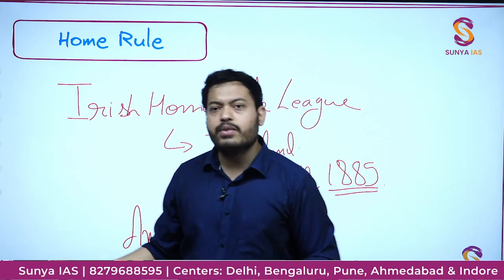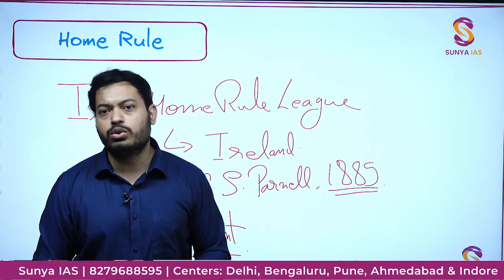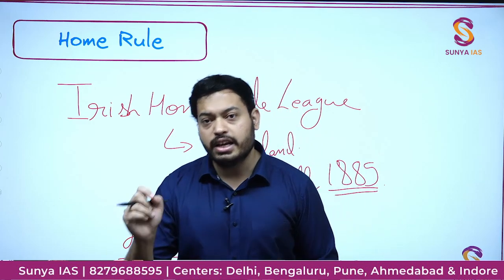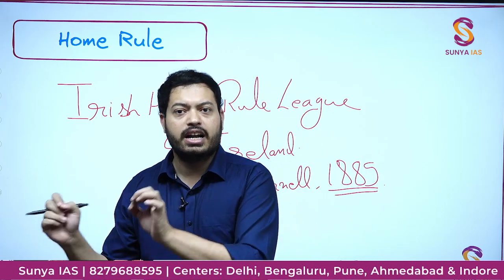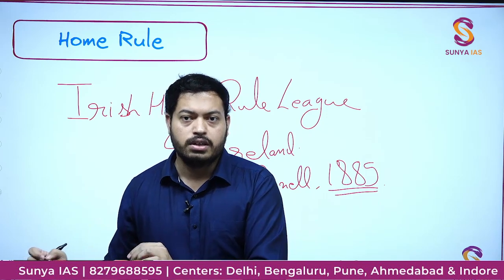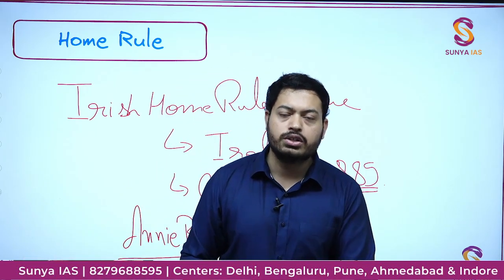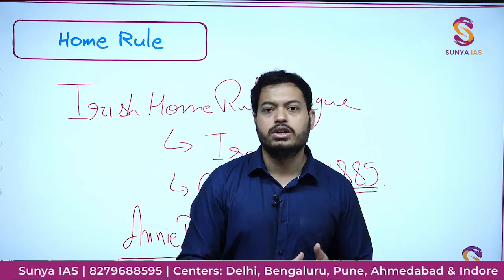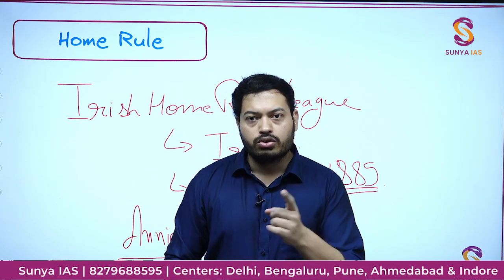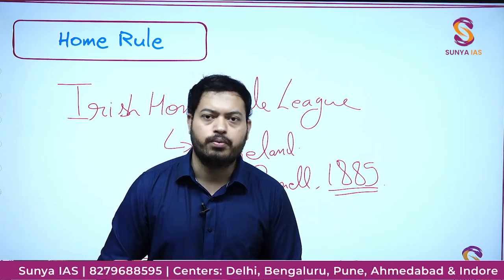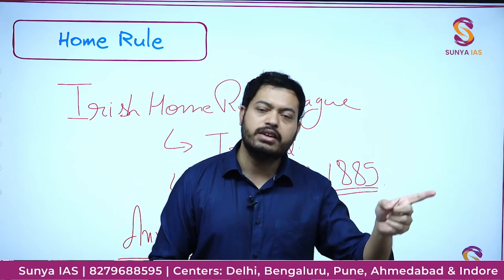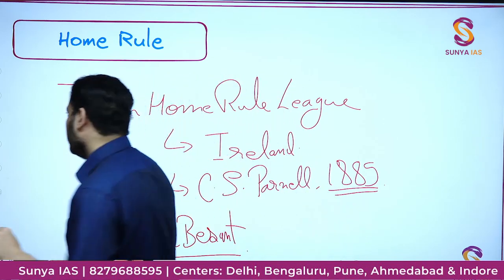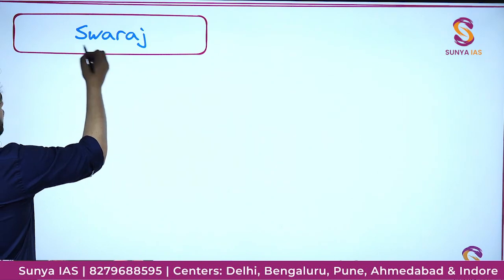In 1920, when for the first time Congress finally decided to make a Congress Working Committee, when Congress finally decided to really open the Congress Jila Karyalay, the Congress district level offices, these were the people who were the first to give the land, the property, the places for Congress to expand on a vital level. So that was the importance of Home Rule which you needed to know. Fine, and this is how it is very different from the idea of dominion status initially propounded. Fine, let's move forward. Let's see the idea of Swaraj.